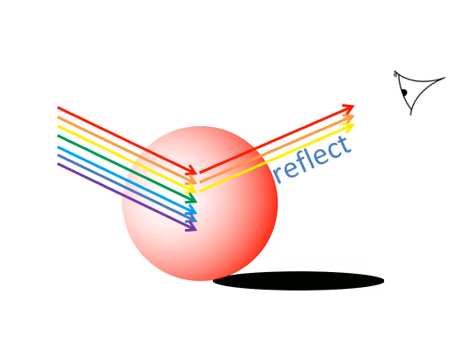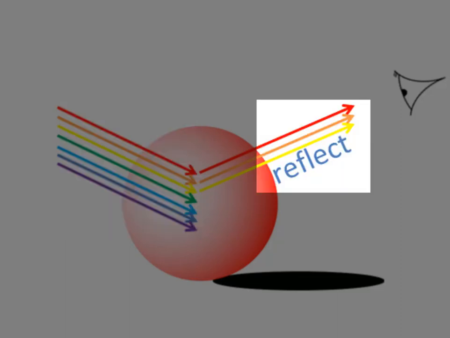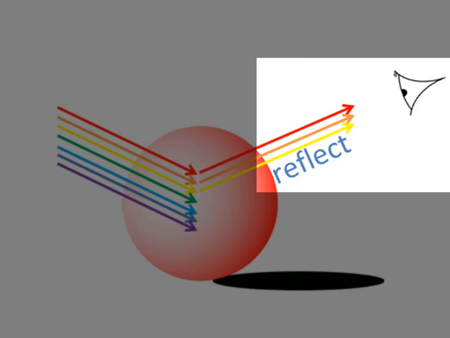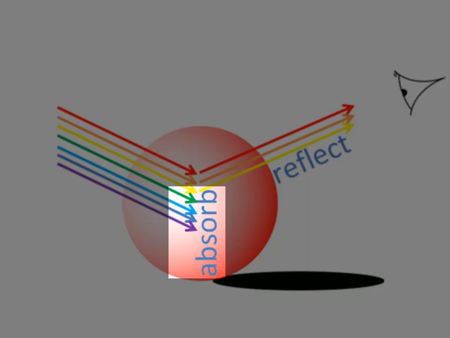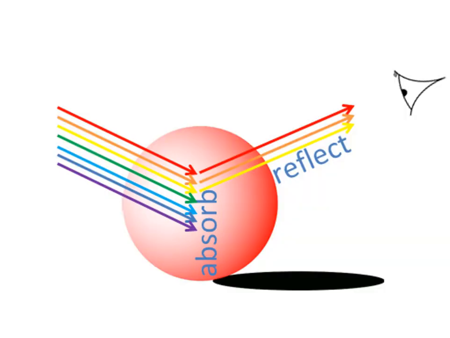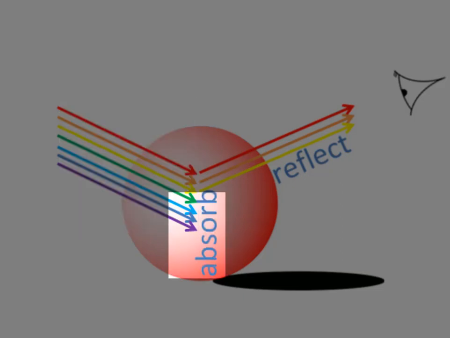We see them because of reflection. So the light comes from a luminous object and some of it is reflected by the opaque object. And that reflected light, if it comes to our eye, it lets us see the opaque object. Now, opaque objects can also absorb light. Absorb means they take in. So some of this light that is coming to this ball stops at the ball. The ball absorbs that light. And that will make the ball a little bit warmer.